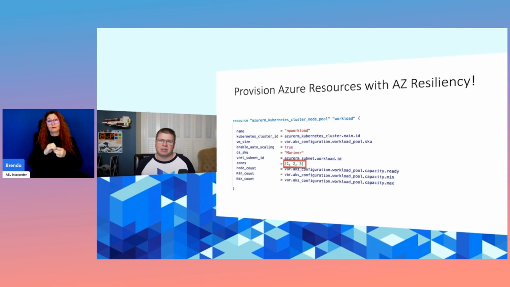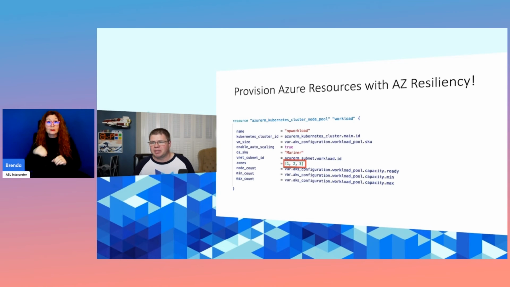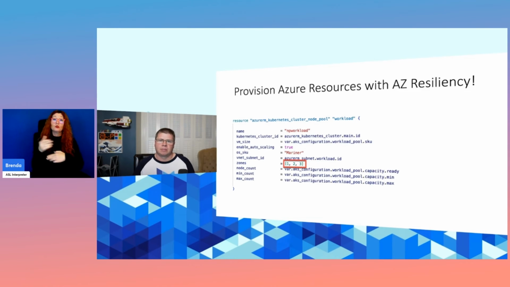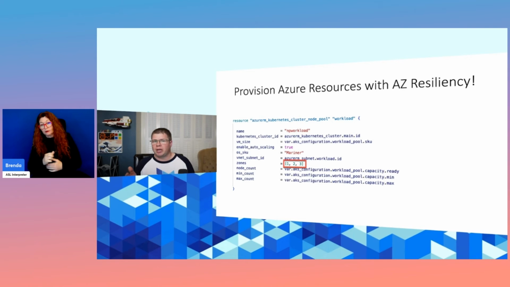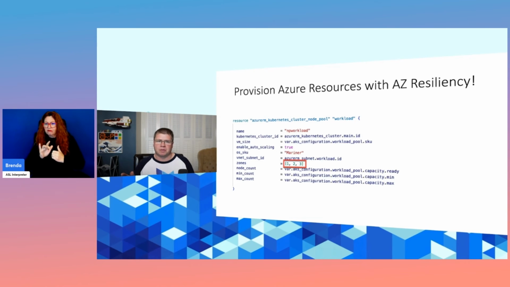Other Azure services have other attributes within their respective Azure resources within Terraform to enable zone resiliency. A lot of the VM-based workloads have this zones attribute that takes an array of integers, 1, 2, and 3. Some have flags to enable zone redundancy. And sometimes the SKU can dictate whether you can take advantage of zone redundancy or not. So definitely look at all the services that you're using on Azure and figure out how you can enable zone resiliency on each of those services.